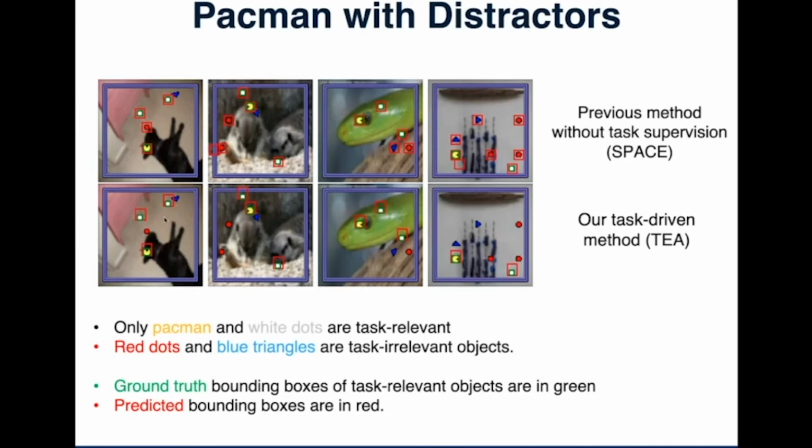You can see that the previous method without task supervision will also treat the blue triangles and the red dots as objects because visually they look like objects. And our task-driven method will accurately capture the Pacman and the food while ignoring the blue triangles and red dots because they have no contributions to the task.